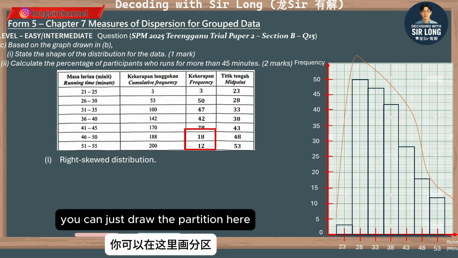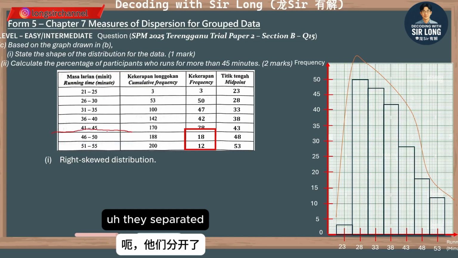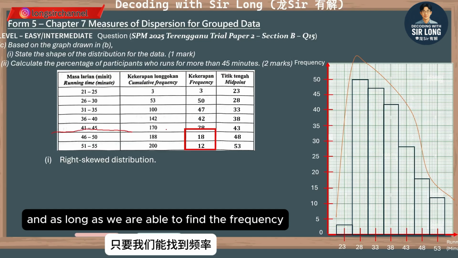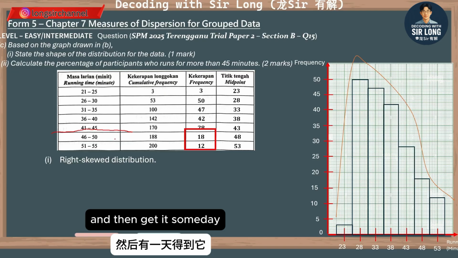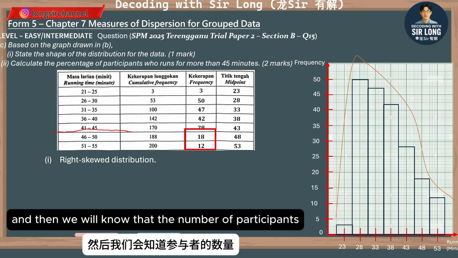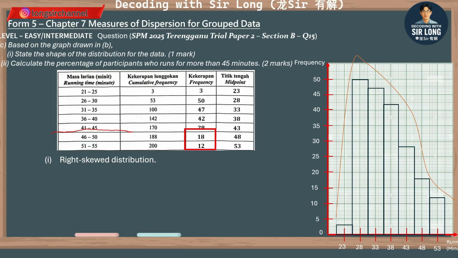You can just draw the partition here and then you can see this separated, and as long as we are able to find the frequencies that represent more than 45 minutes and get a sum there, then we will know the number of participants for this group based on the question itself.